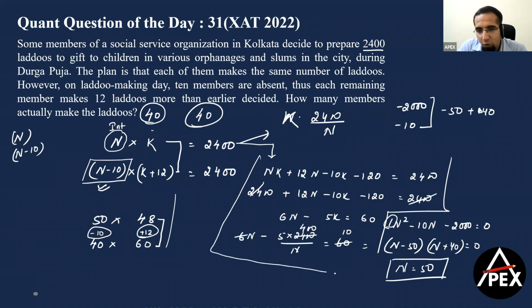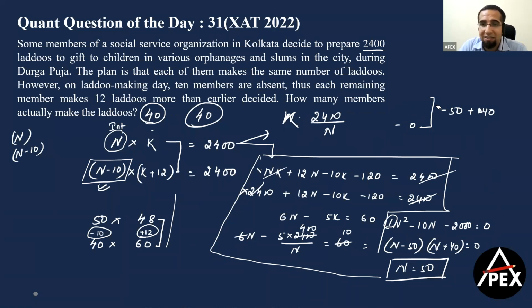Either way, if you are looking at a direct method, the only thing that will help you save time is simplification of equations. I need not even write these two equations again, because I know that nk and nk will get cancelled here. If you're quick enough to simplify this, you should be able to answer this in anywhere between 60 to 120 seconds. The question is very direct, it's just calculation intensive. So 60 to 120 seconds should be a good shot to convert this question. Thank you, guys.